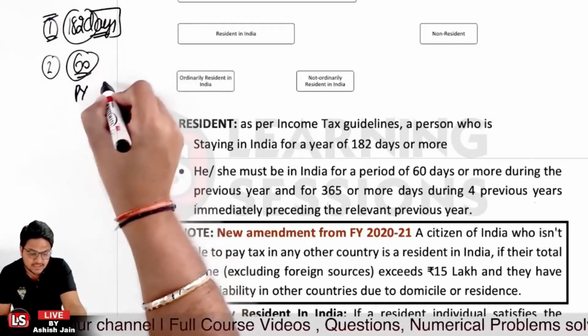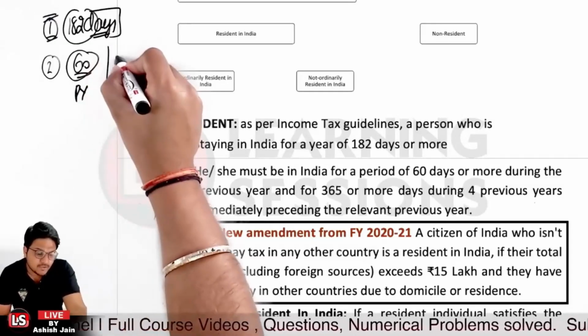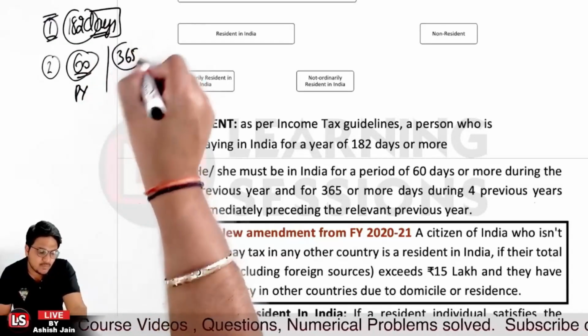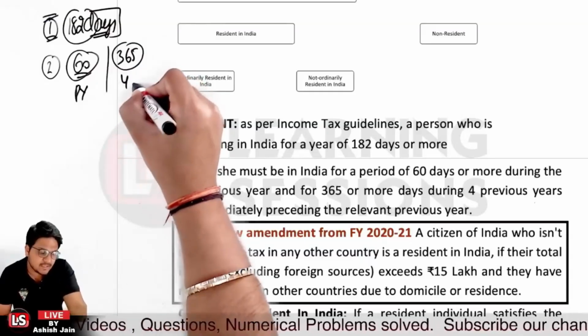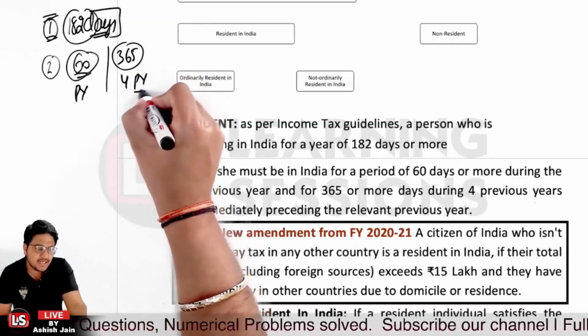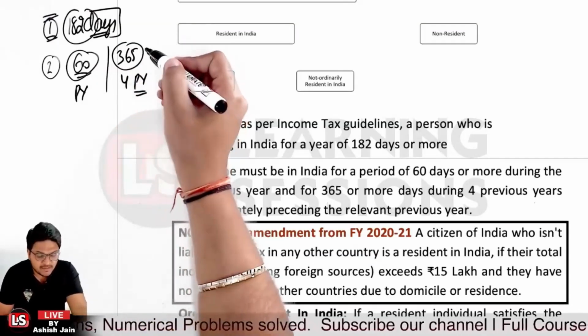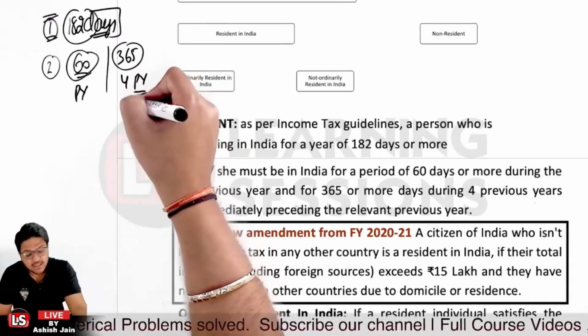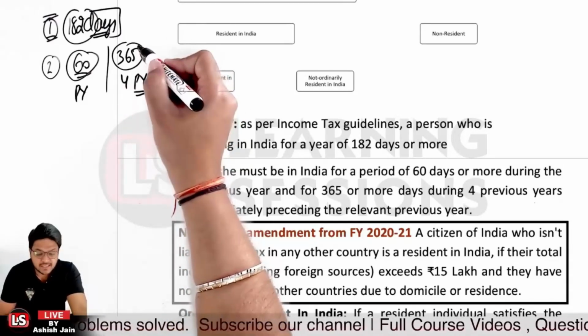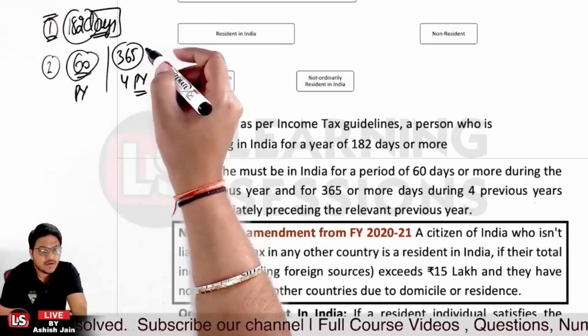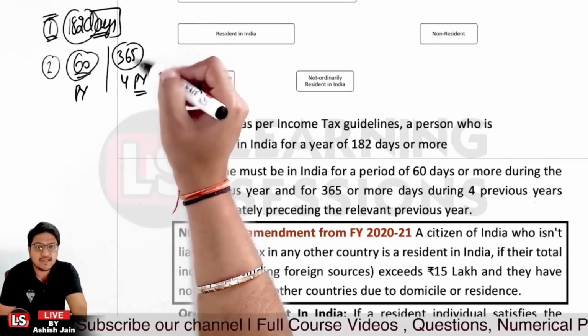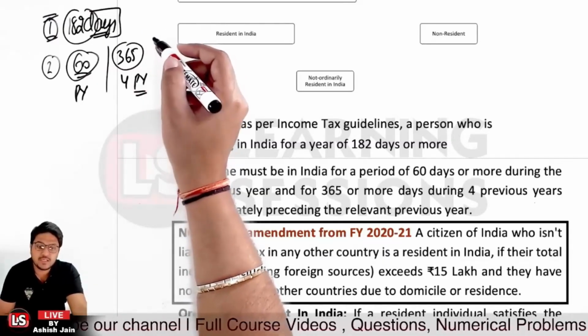For during the previous year, it is 60 days, and for 365 days or more during the previous year, right? Relevant to the previous year, and other than that, the person must have 365 days of stay in the previous 4 years. Now that will be related to the person being said to be a resident in India. Only then will the person be said to be a resident in India.